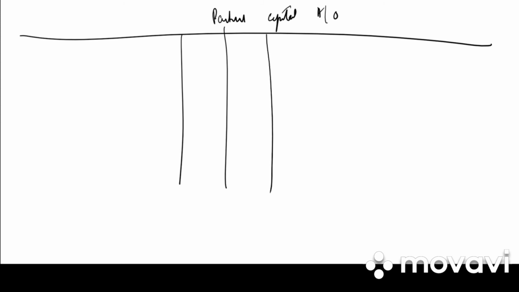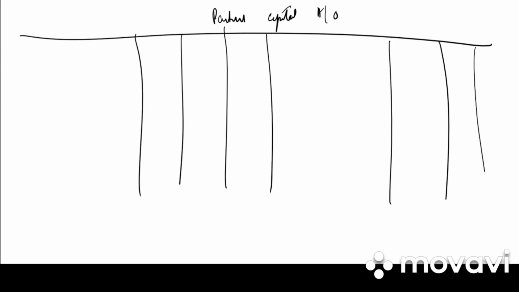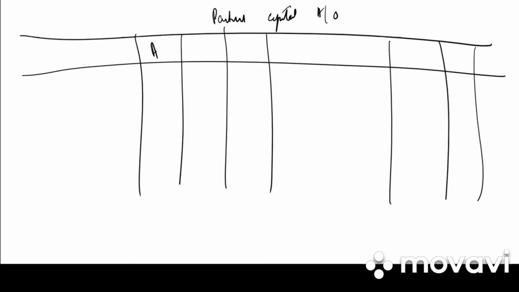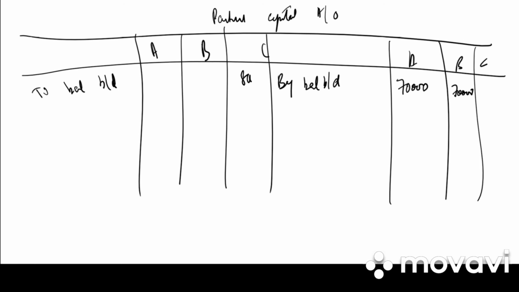Next, we need to prepare partners capital account. We have three partners A, B and C. So first step is to bring down the balance. By balance brought down, A and B are on the liability side and C is on the asset side.